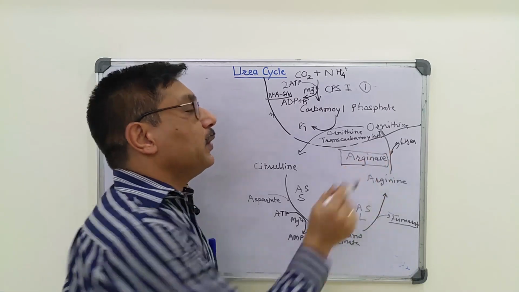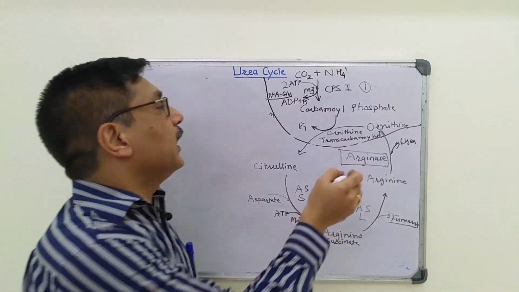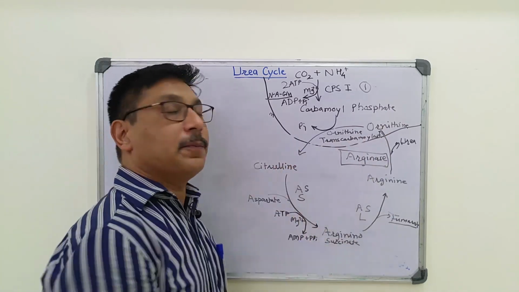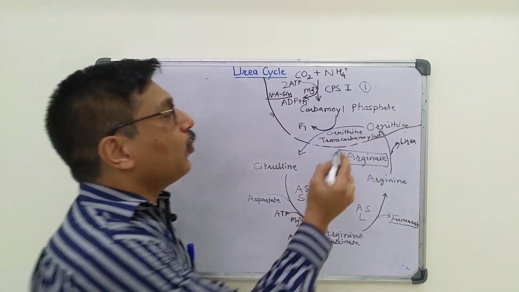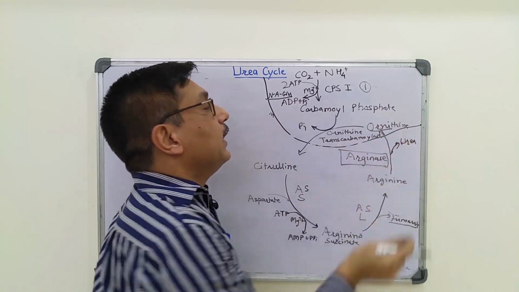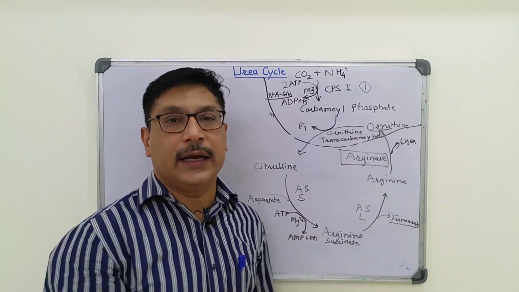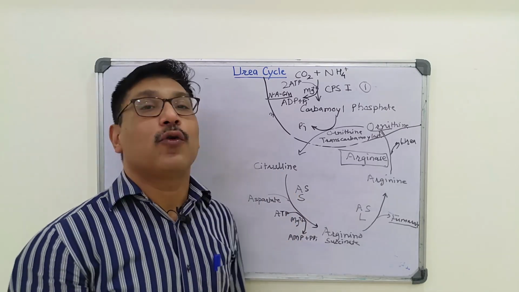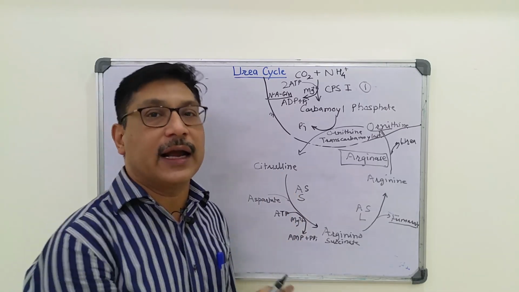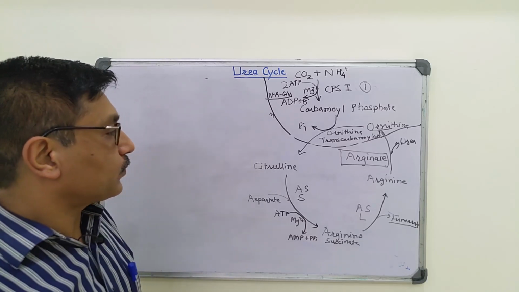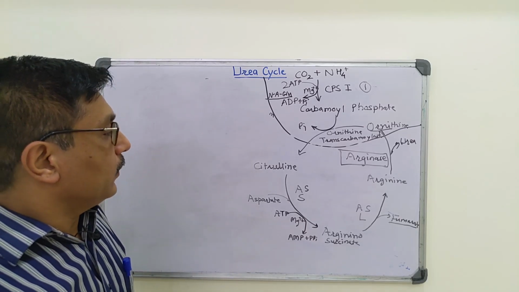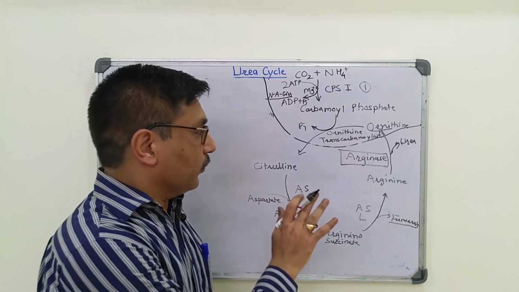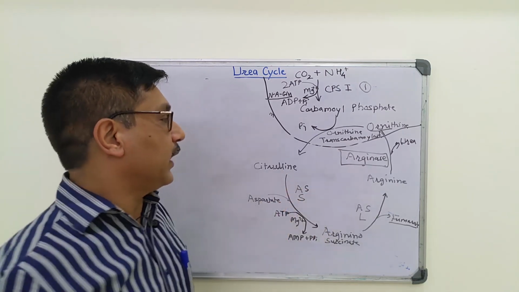Ornithine so formed in the cytosol enters with the help of a transport system into mitochondria. And this regenerated ornithine enters into urea cycle again. The ornithine has the same role as that of oxaloacetate in citric acid cycle. So these are the various steps of urea cycle.